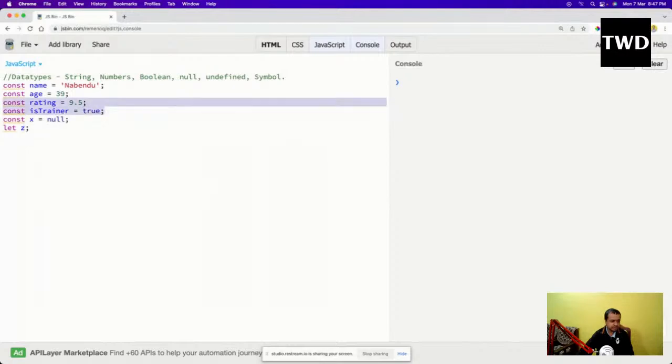So all these things we understand, but what is this null and what is this undefined? Both of null and undefined mean empty values. Empty values means it doesn't have any value. But null is assigned by the user, meaning the programmer, the coder, and undefined is assigned by the system. See, I am leaving it blank, so it is undefined.